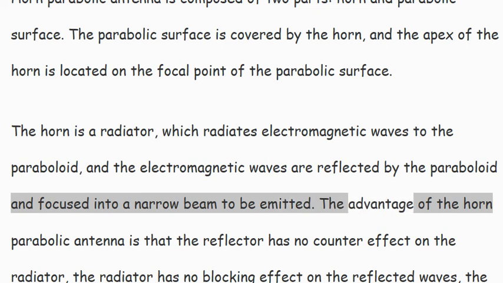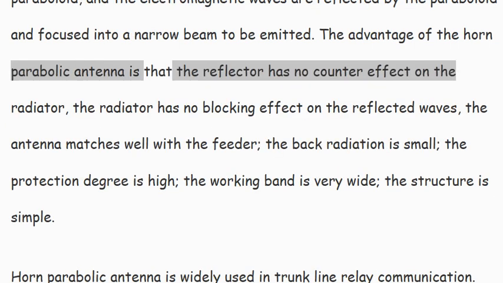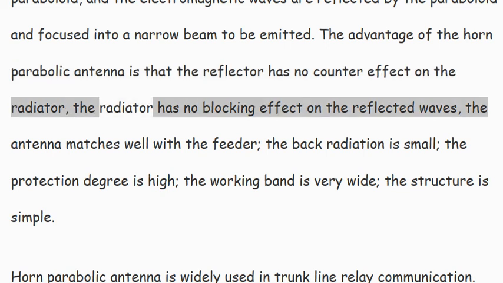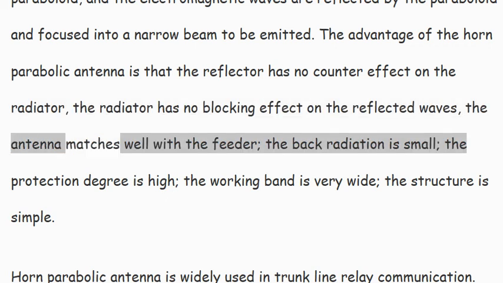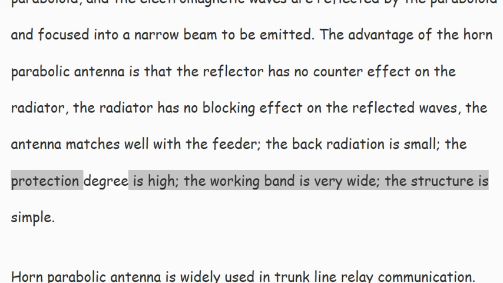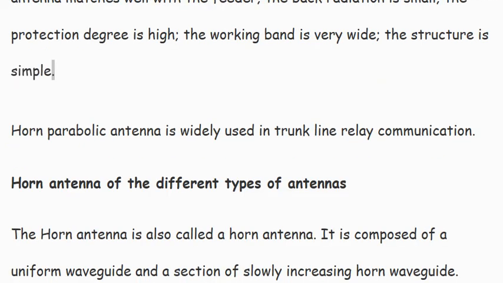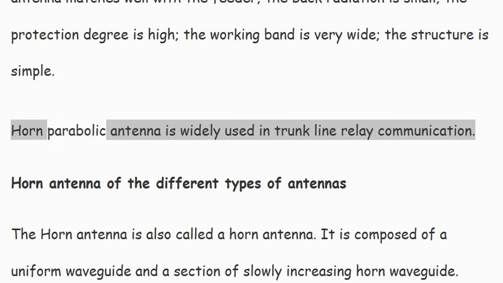The advantage of the horn parabolic antenna is that the reflector has no counter effect on the radiator. The radiator has no blocking effect on the reflected waves. The antenna matches well with the feeder. The back radiation is small. The protection degree is high. The working band is very wide. The structure is simple. The horn parabolic antenna is widely used in trunk line relay communication.